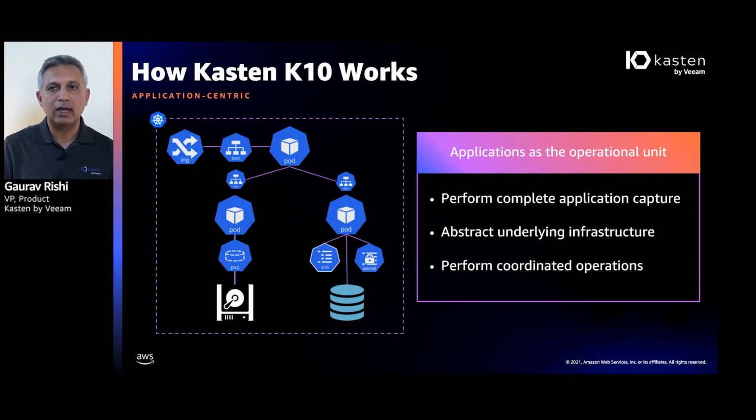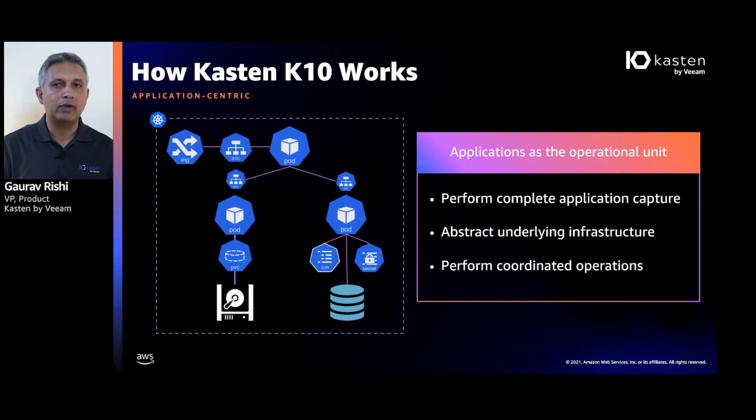And then on the right-hand side, you see microservice number 2, which is connected to and using some database. This database could be a managed database like Amazon's RDS, or it could be a PostgreSQL running in your own cluster like I mentioned. When you need to back up an application now, what you need to back up is not only the storage and the database that I talked about, but also the hundreds and thousands of Kubernetes objects that make up that application.